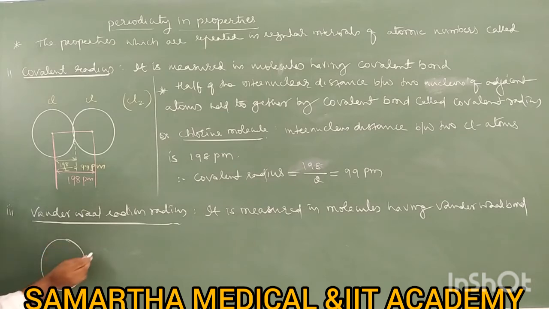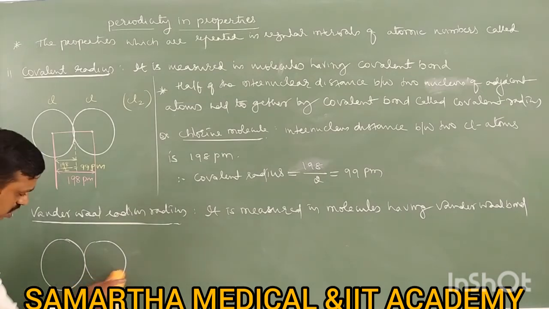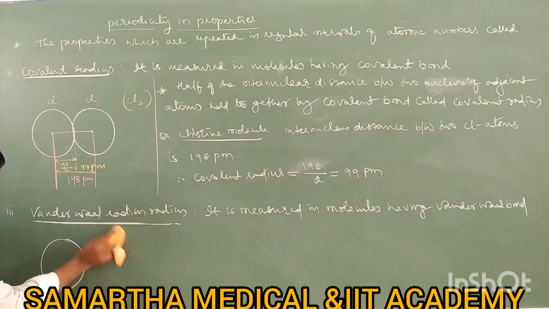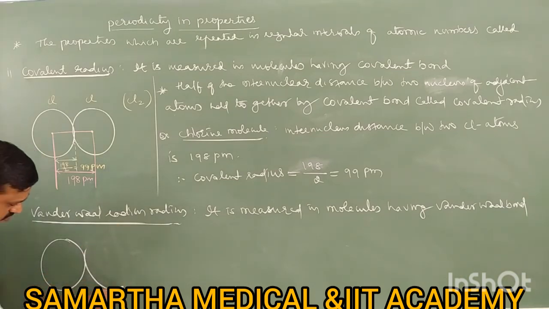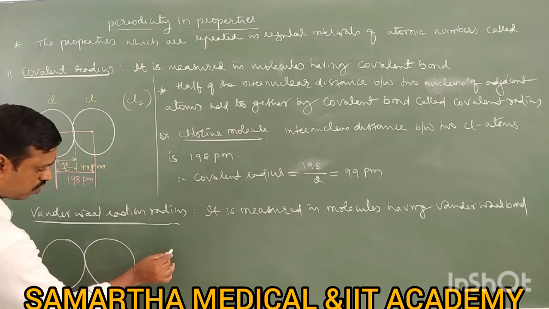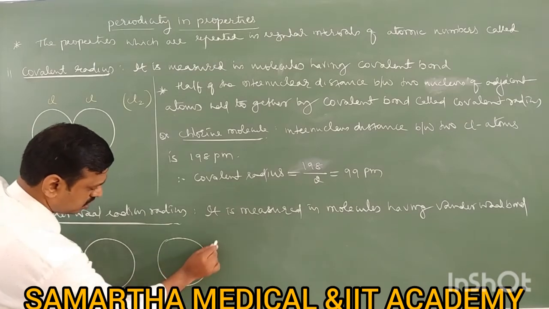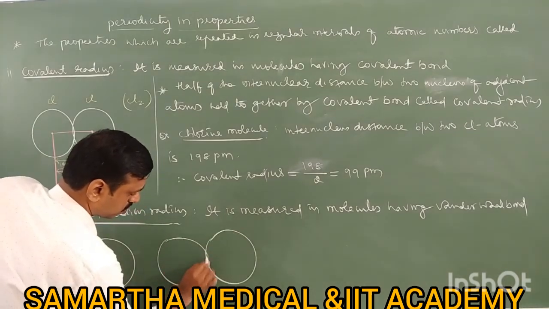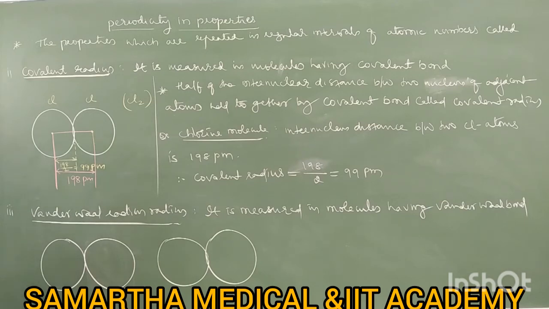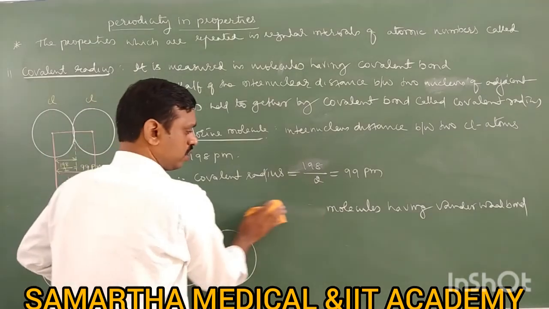This is one chlorine molecule. In between these two chlorine molecules, there is a covalent bond within each. I will take another chlorine molecule here. There are two chlorine molecules.